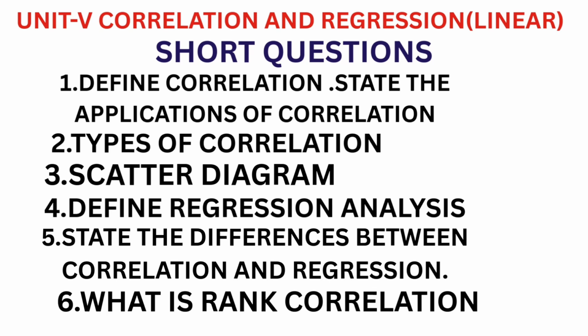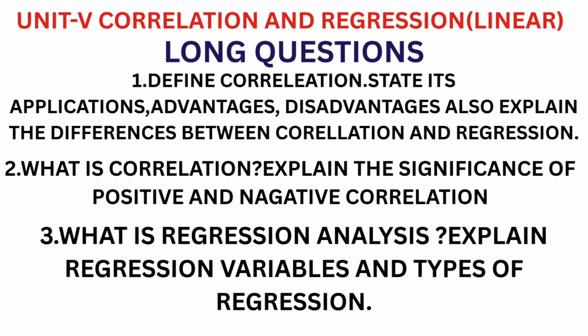State the differences between correlation and regression. 100% important question. What is rank correlation? So the first question is very important, third is also very important, and fifth is also very important. State the differences between correlation and regression. This question is important not only for short, this question is important for long also.